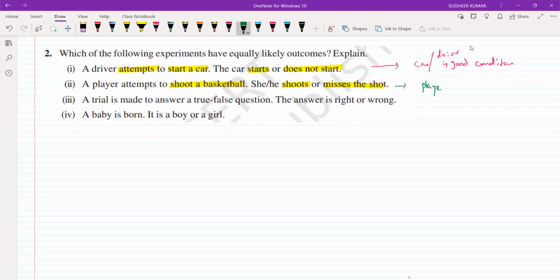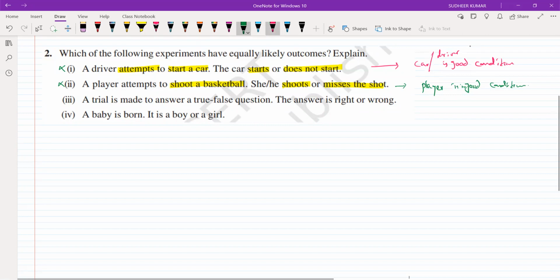And the position of the player is more important, sir, to score. Next. So this is not an equally likely event. This is also not equally likely. While writing the notes, write the statement clearly that these are not equally likely outcomes.